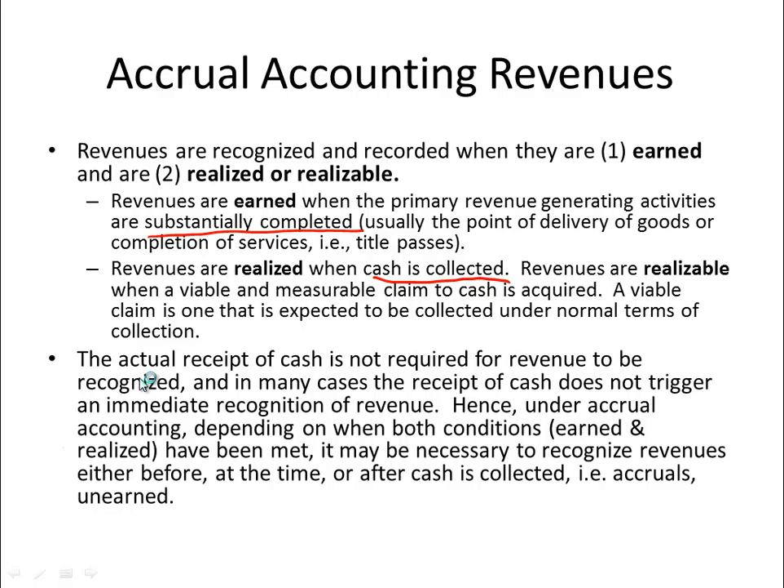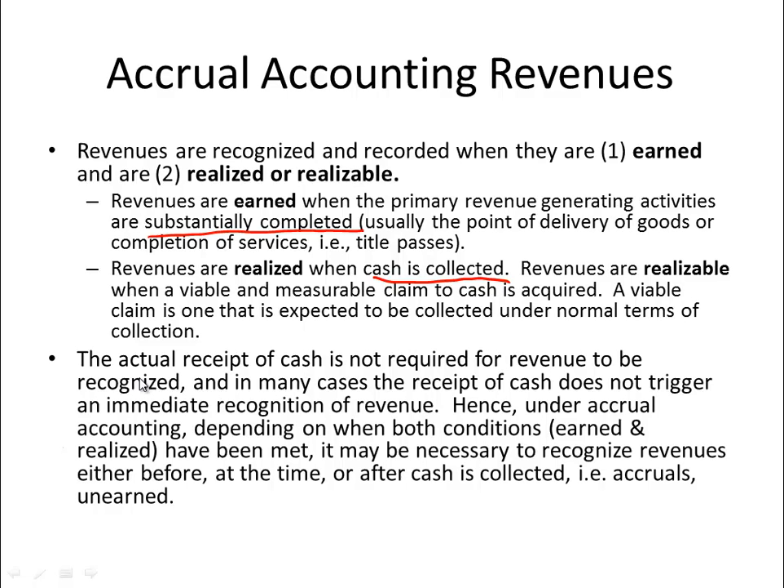Measurement fundamentals continued. Accrual accounting recognizes revenues when they're earned, number one, and number two, when they're realized or realizable. So what does that mean? Well, revenues are earned when the primary revenue generating activities are substantially completed. That means the title to the goods or the services has passed from the seller to the customer. In other words, the customer assumes the ownership.